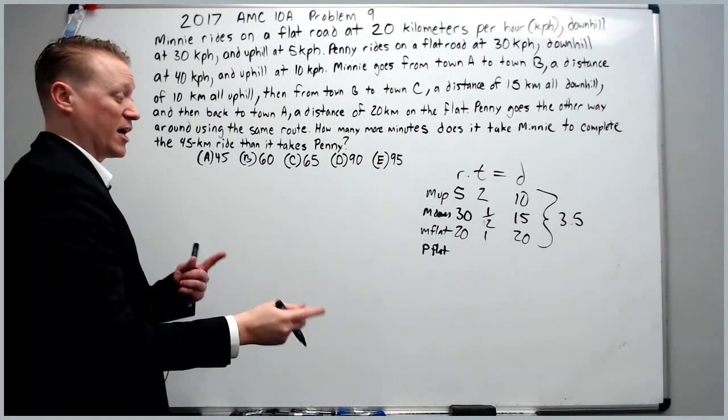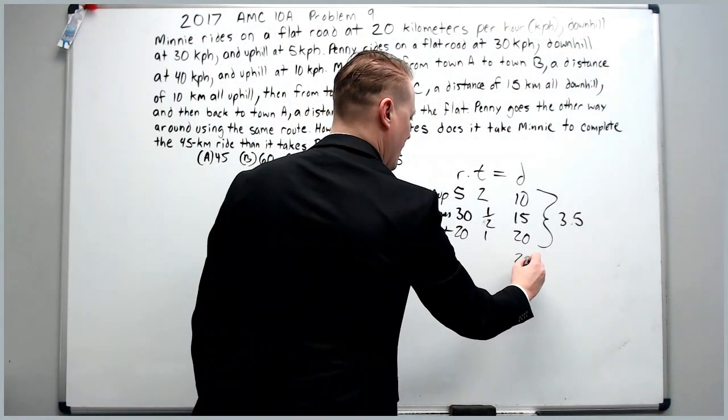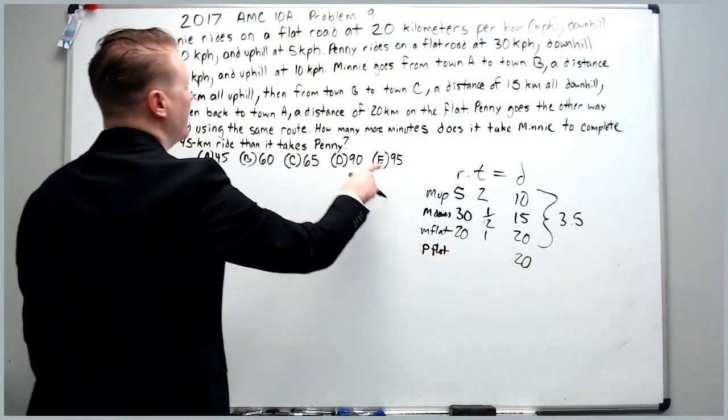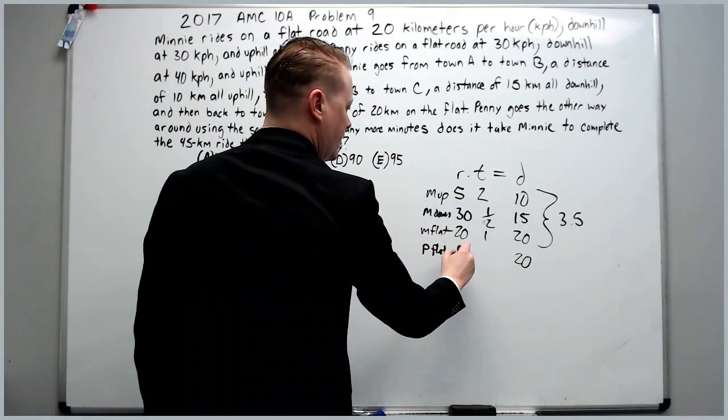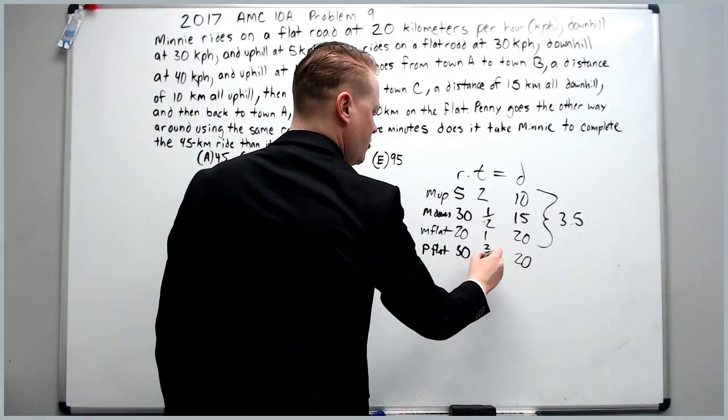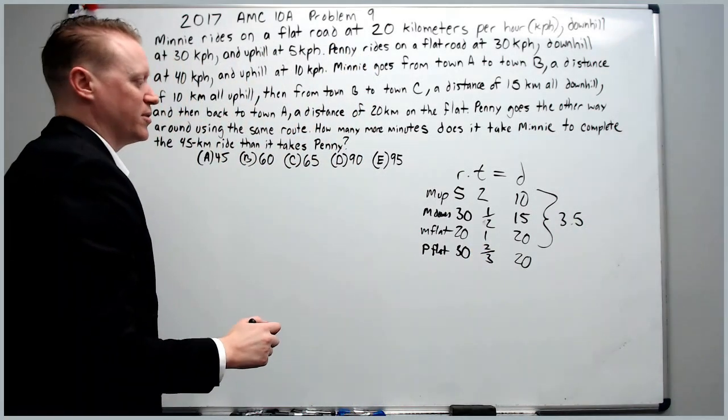So going both directions, it's going to be flat. So then her rate on the flat is 30 kilometers per hour. So it's going to take her 2/3 of an hour to complete that.